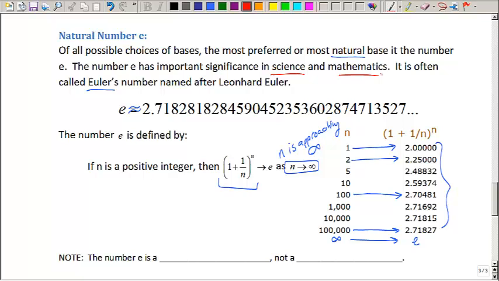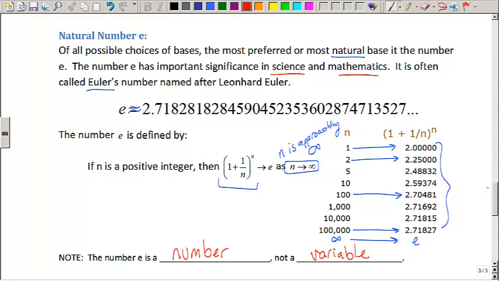This may be the first time you're ever seeing e as a number, but please note that the number e is a number and not a variable. We've never used e as a variable in the past. I'm not sure if you've even noticed that. There are some letters we steer clear of. Instead of using x's or y's or z's as variables, we don't use e as a variable because e means something else, which is this natural number.